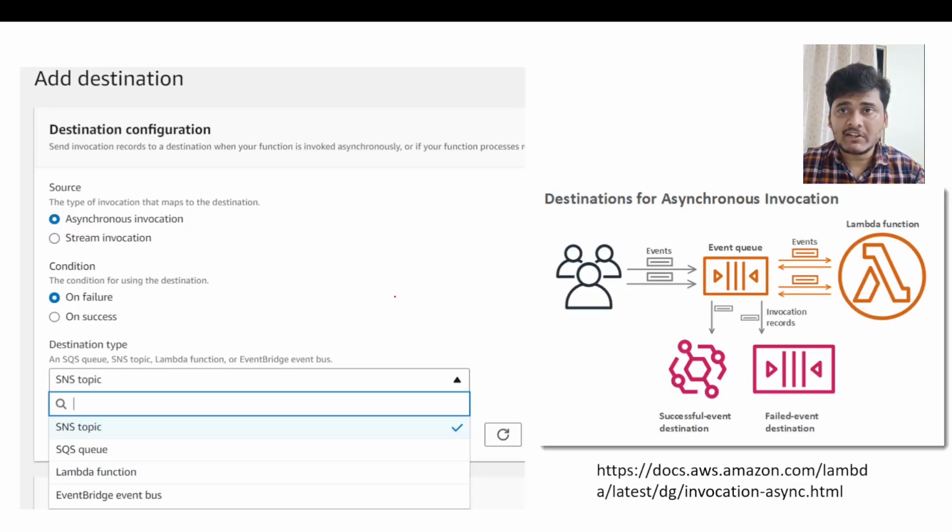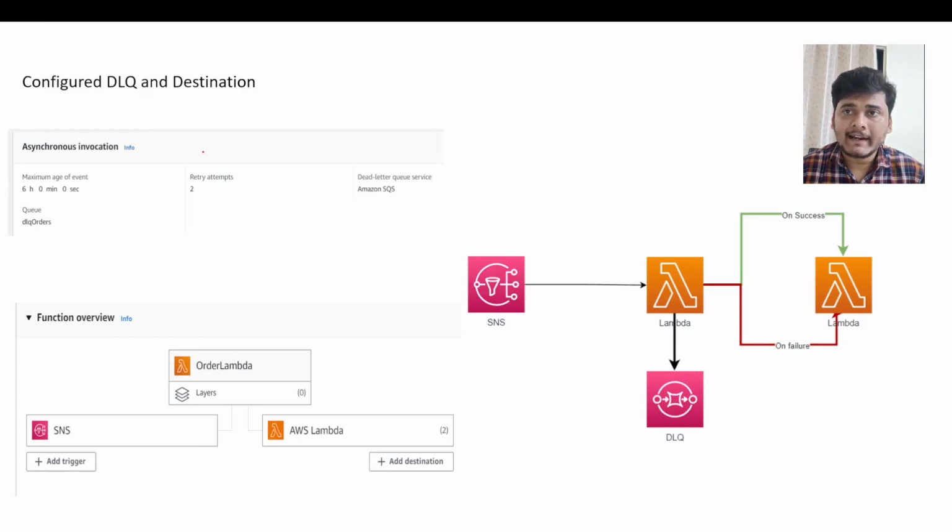With Lambda Destination, you can send the invocation record of your asynchronous Lambda execution to another AWS service. There are a few different destinations you can configure in your Lambda. This will be triggered whenever your Lambda execution fails or succeeds. You can configure your destination as a standard topic, standard queue, Lambda function or EventBridge. You can also configure a dead letter queue as well as your Lambda destination.